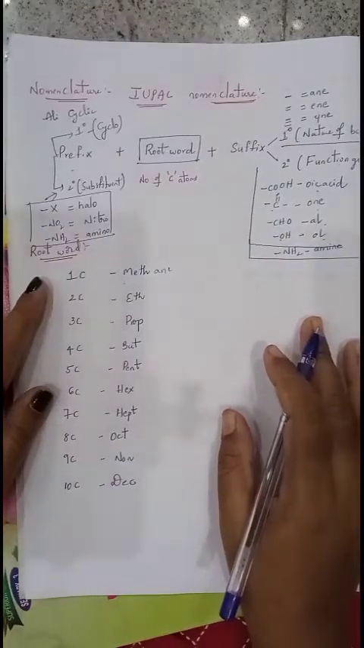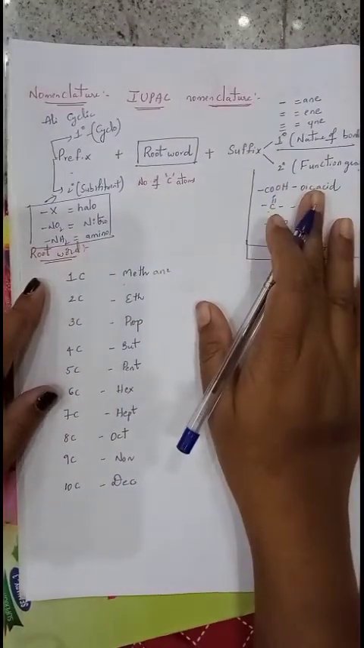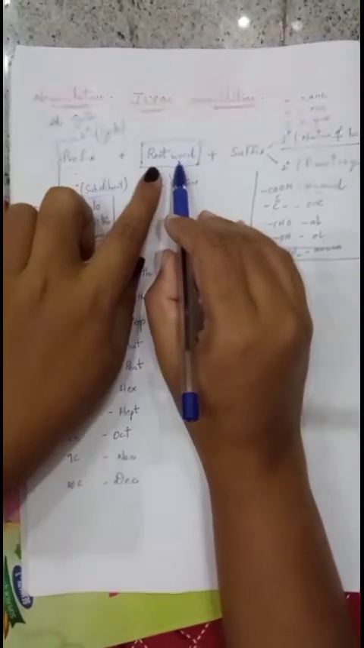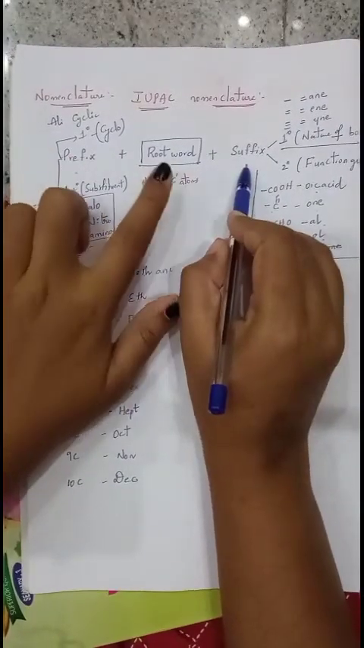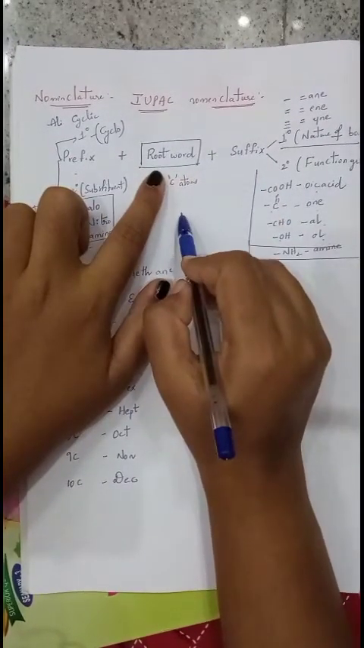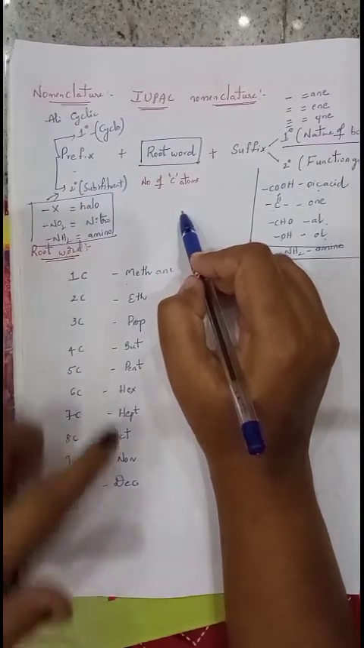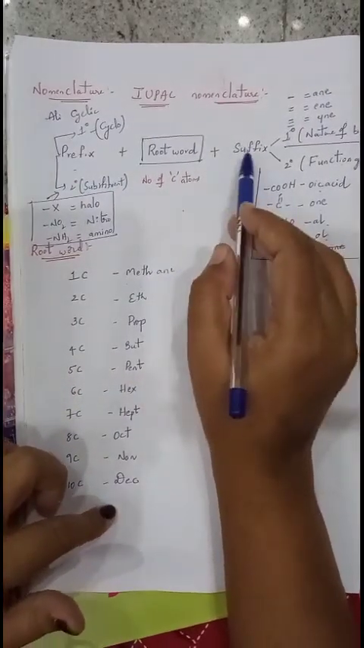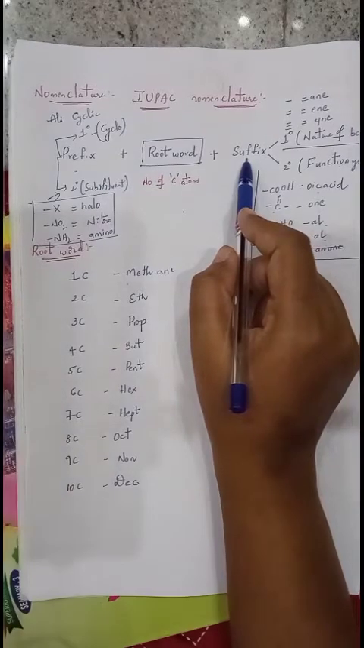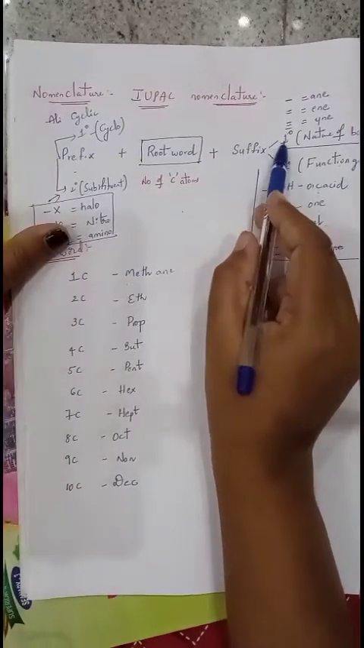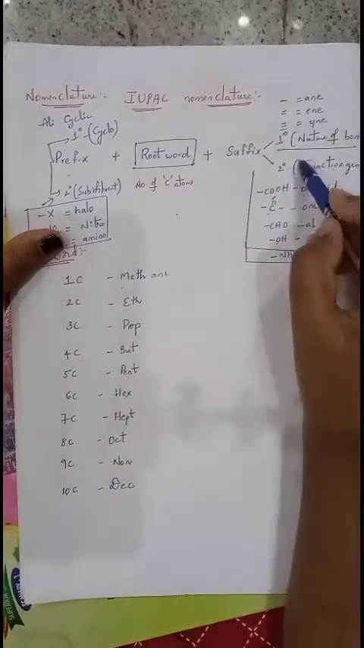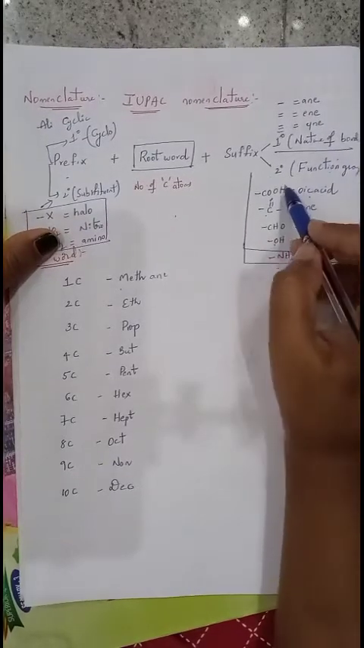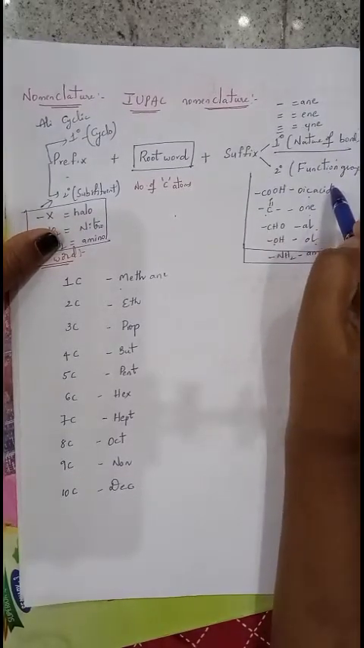So that is about the nomenclature and the words you want to remember. The 3 words you want to remember are root word, suffix and prefix. The root word represents the total number of carbon atoms. The word which comes after the root word is called the suffix. Suffix is of 2 types, primary and secondary. The primary suffix represents the nature of the bond. The secondary suffix indicates the functional group.